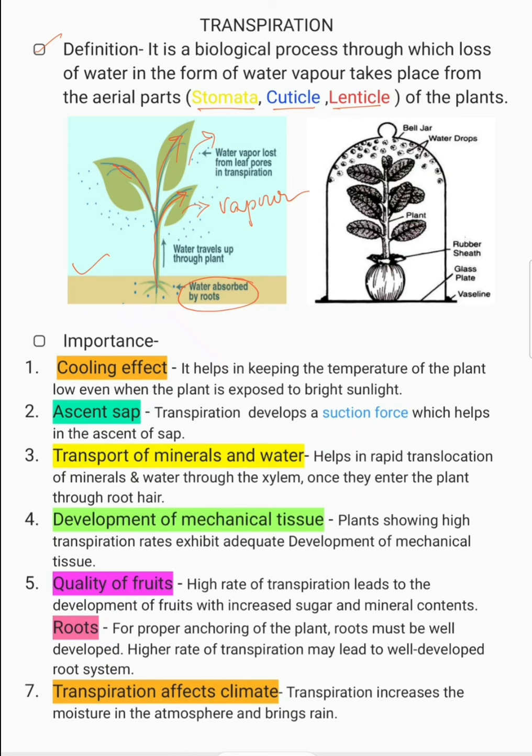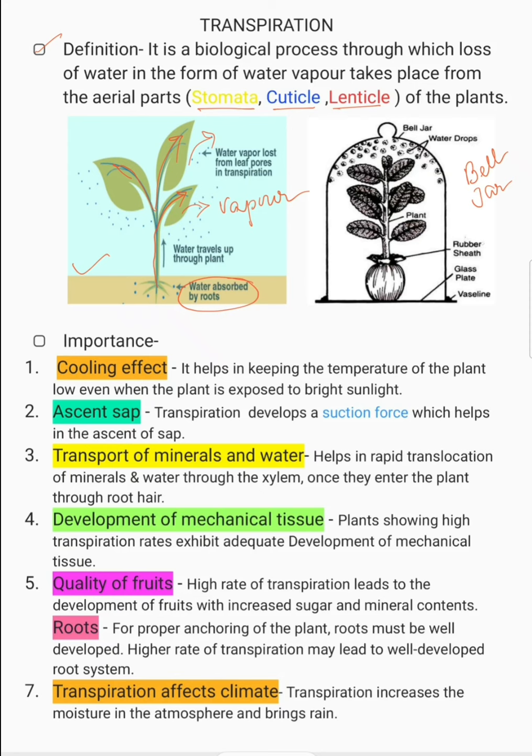Here is a small graphical representation called the bell jar experiment, to prove whether transpiration actually happens or not. Here you can see a plant kept inside a bell jar, which is a glass jar.